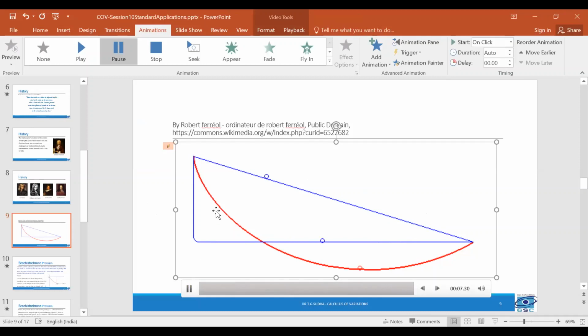One can see that the bead through this red curve moves faster than the other two curves.